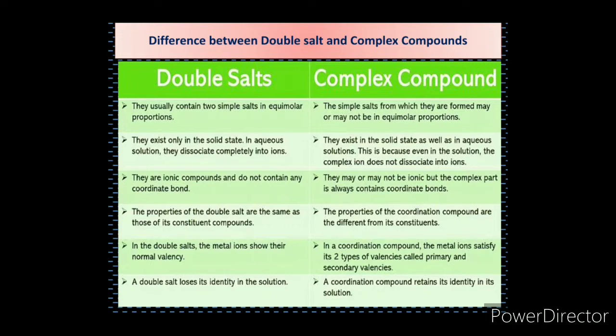Double salts contain two simple salts in equimolar proportion, but in complex compound, the two compounds or two substances may or may not be in equimolar proportion. In case of double salt, two salts are in equimolar proportion, means they are present in the same quantity. But in case of complex compound, two simple salts may or may not be in equimolar proportion. So this is the major difference between the two.